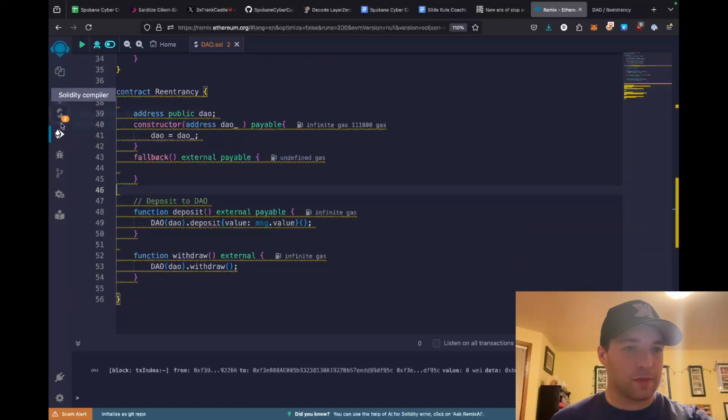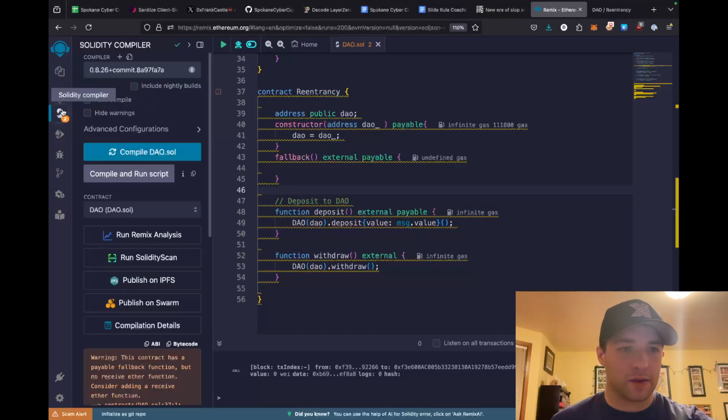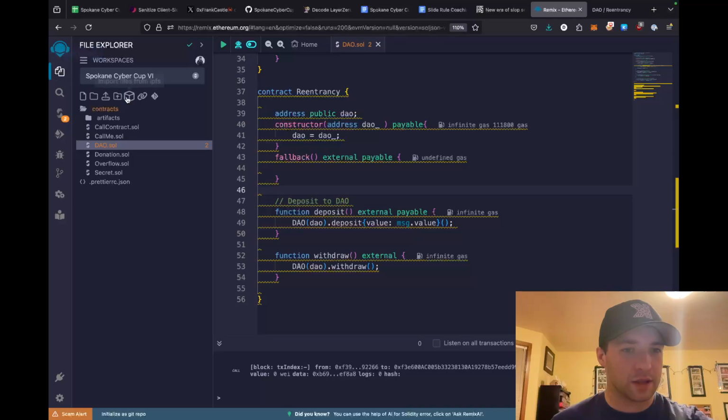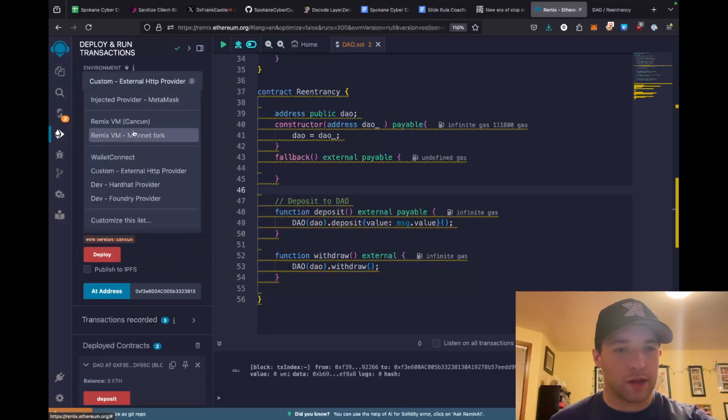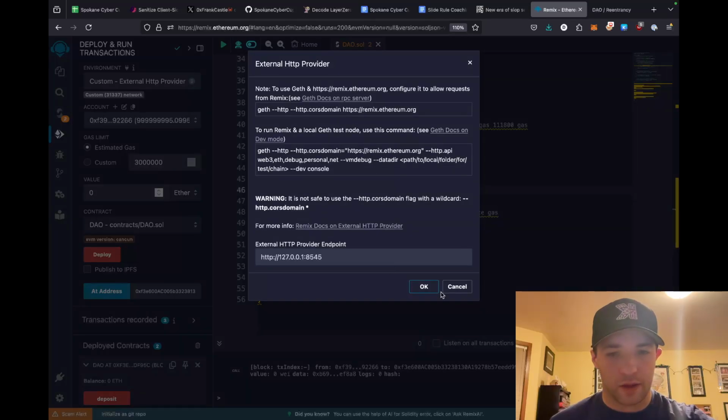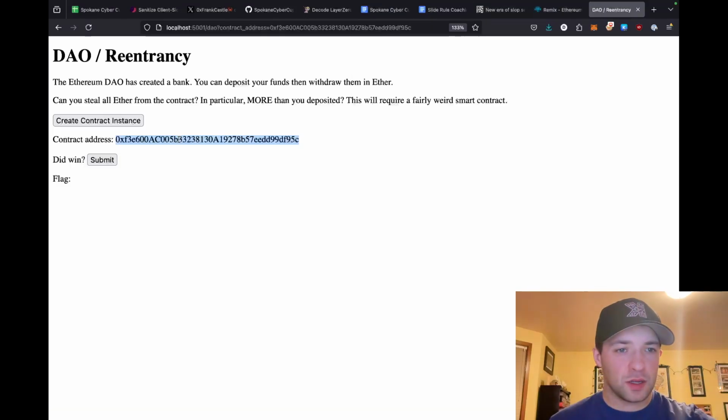Cool, so let's just make sure this works the way we want it to. Of course, we have to set up our environment correctly, which I haven't done yet. Cool, so it's on the external HTTP provider. That's good news. We need to deploy a contract.